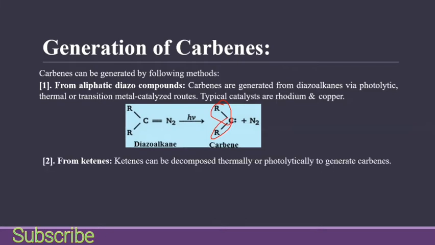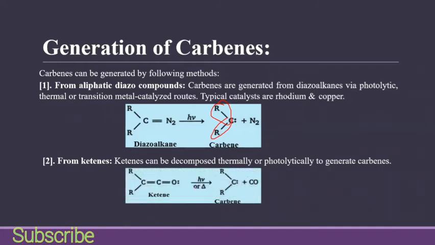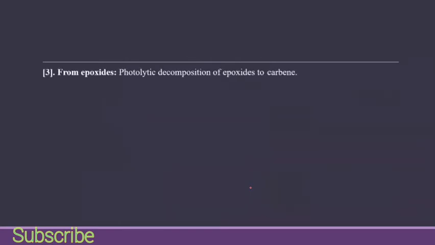The other method is from ketenes. Ketenes can be decomposed thermally or photolytically to generate carbenes. So it will break from this part, and then we have two electrons on our carbene, and then we have CO. From epoxides, photolytic decomposition of epoxides gives carbene.